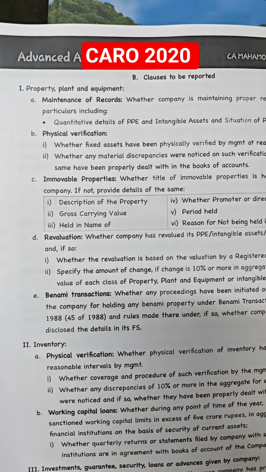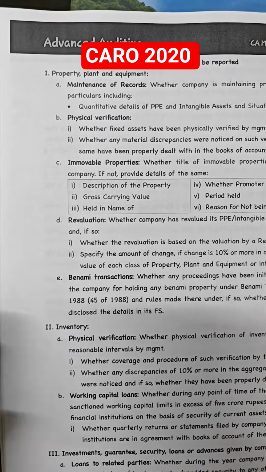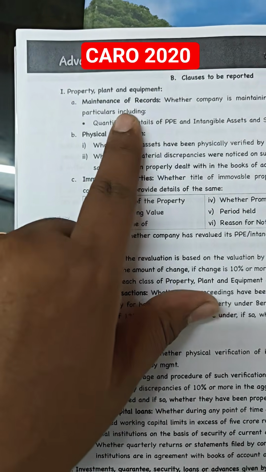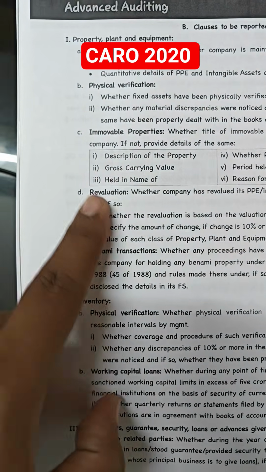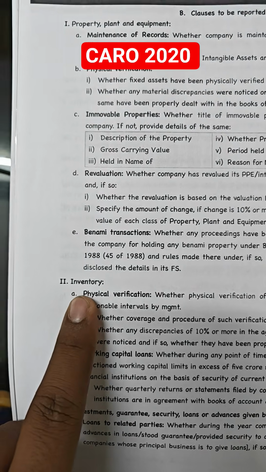Actually, there are 21 clauses to be reported. We go with the summary. First of all, property, plant, equipment deals with clause 1. Next one, we go with the inventory, clause 2. Inventory is clause 2.